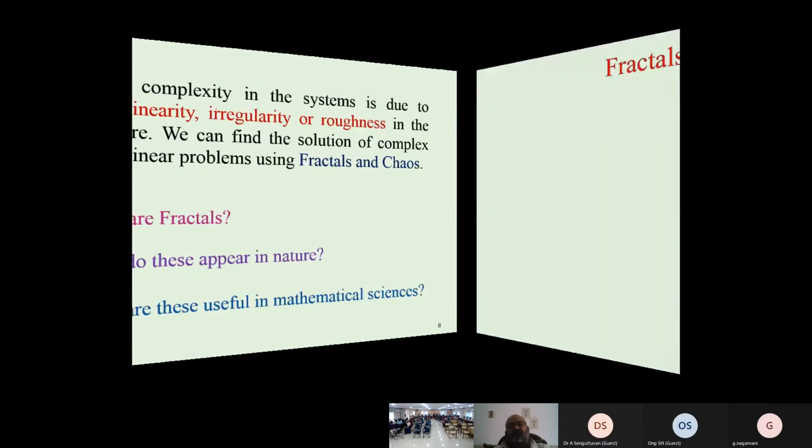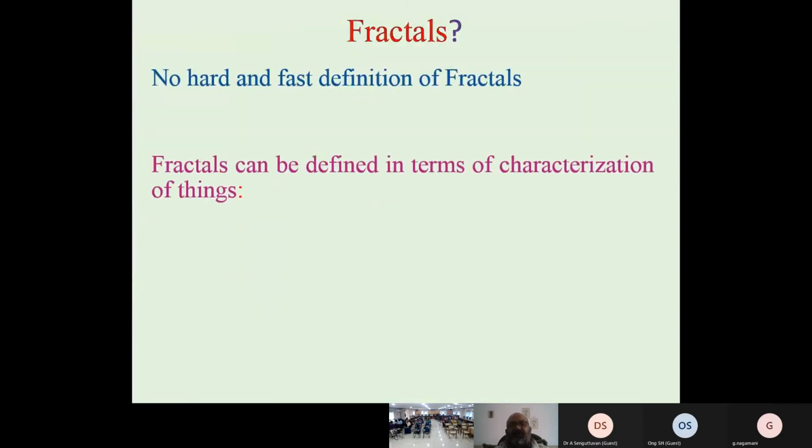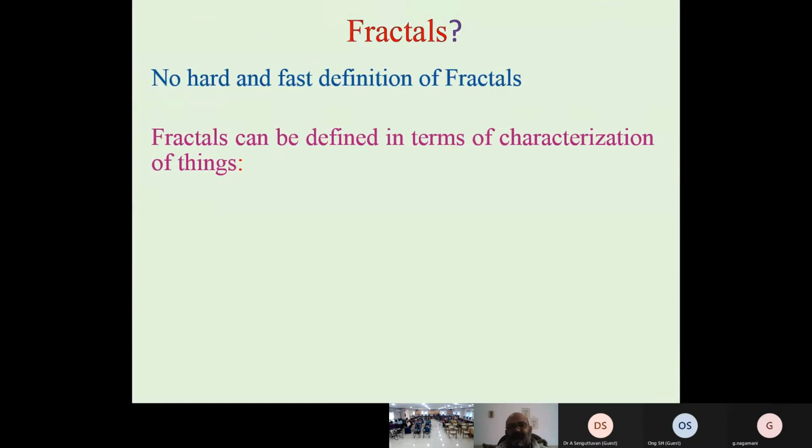So what are fractals? First, there is no hard and fast definition of fractals. A fractal can be defined in terms of characterization of things. So there is no fixed definition. It is a developing theory. People developed a theory and then they realized something and wrote a definition. So there are some definitions available.